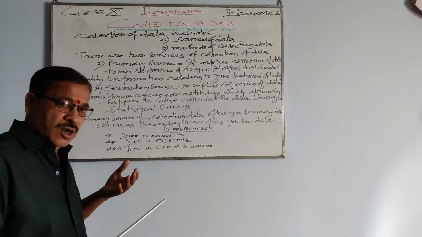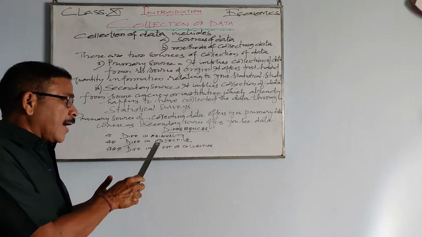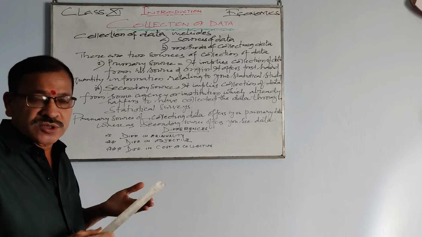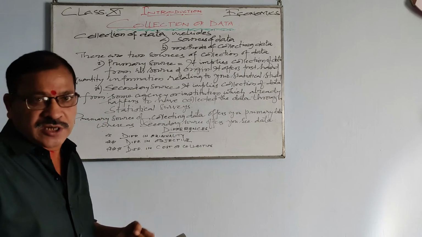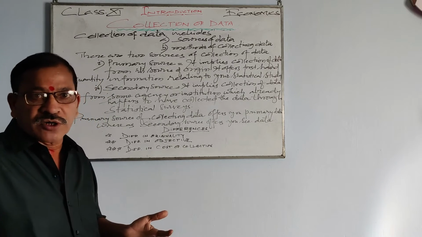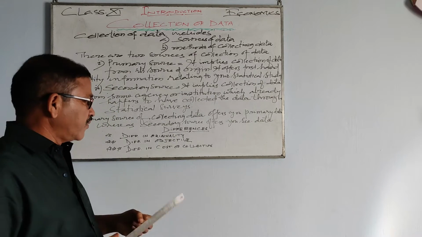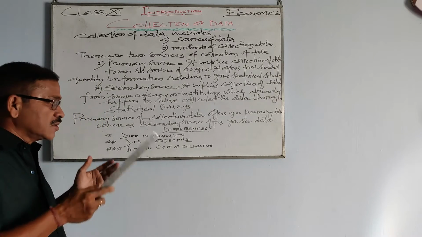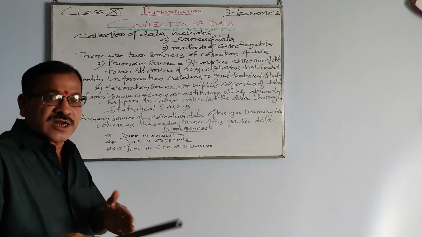So obviously the data which we collect from primary source is original, but when you compare with the secondary source, you can't say that it is quite original, because there may be a manipulation or a misinterpretation, or because you have not yourself collected, somebody else has collected. So there is always a doubt of originality. That is the basic difference between primary source and secondary source, a difference in originality.